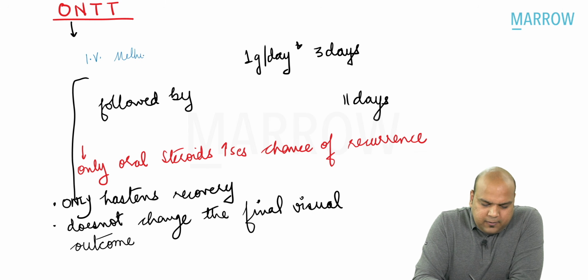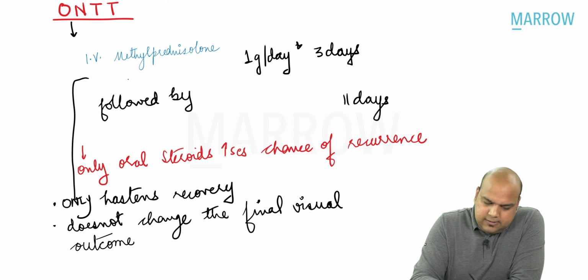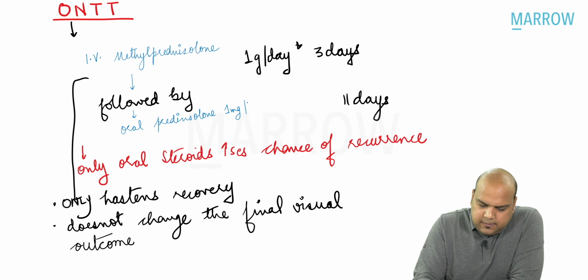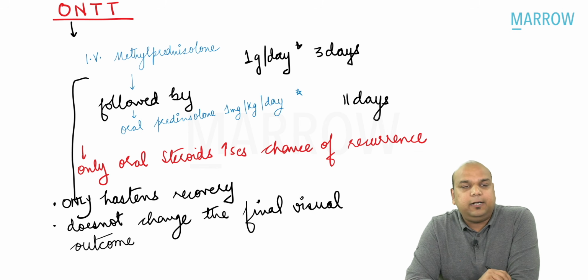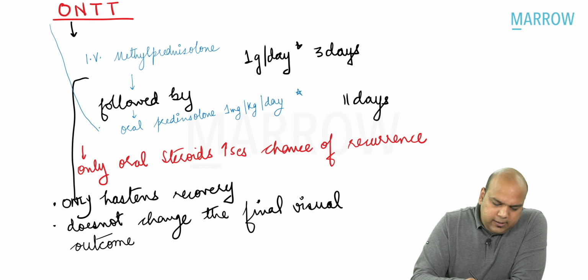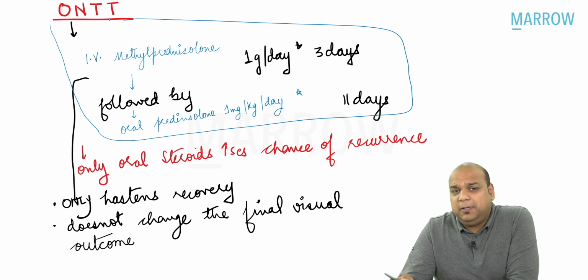Intravenous methylprednisolone, 1 gram per day for 3 days, followed by oral prednisolone, 1 mg per kg per day for 11 days. So this is what ONTT told us, that this should be the treatment regimen.